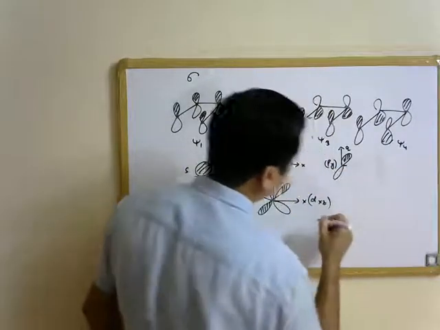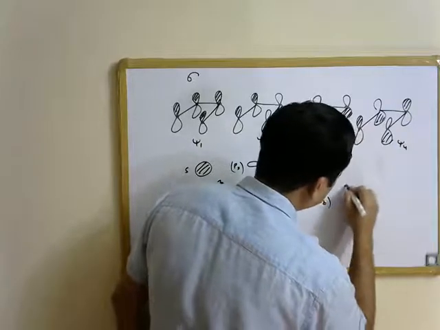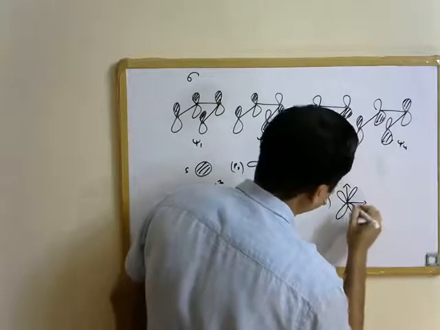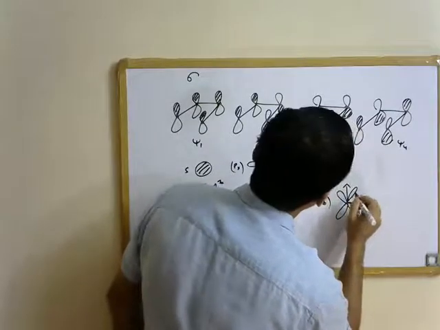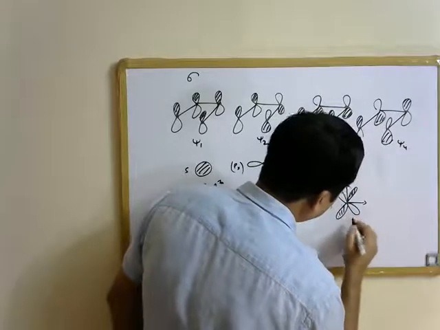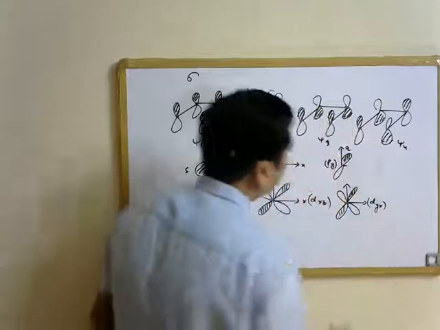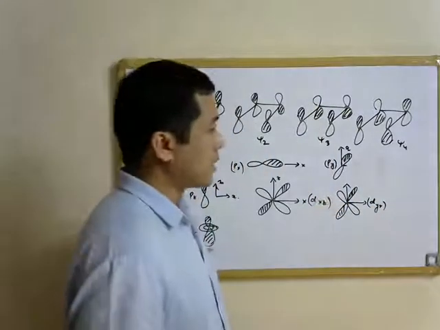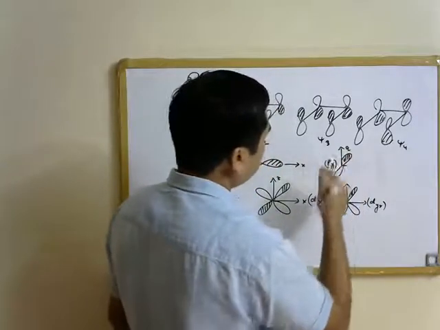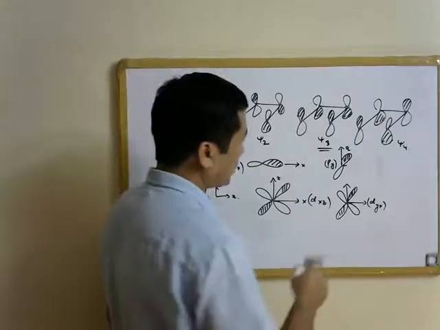Py as well as pyz orbital can also, the dyz orbital of the metal can also interact with the psi 3 molecular orbital of 1,3-butadiene.